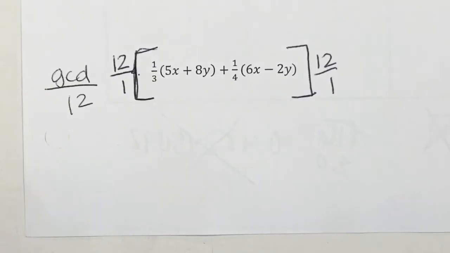Now, do I have to multiply this 12 by everything in here? Like, if I'm multiplying the 12 by this, do I have to multiply it by 1/3, 5, and 8? You don't have to. It's going to be much smaller numbers if you just multiply the 12 by the leading coefficient, because isn't this going to be multiplied by them anyways?